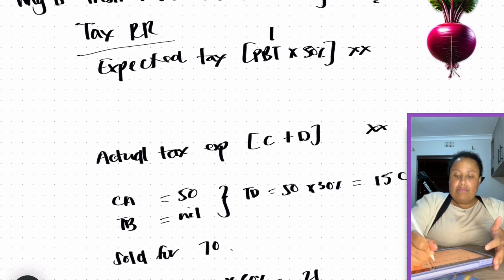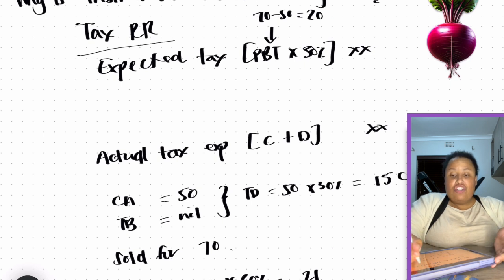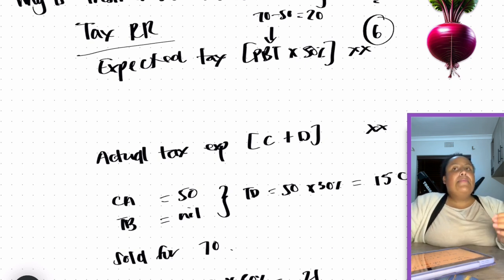In my starting point, in my profit, I have a profit already included there of 20. And then in my expectation, I'm taking that 20, multiplying it by 30%. So that gives me an expected tax of 6 as it relates to the profit on sale. But let's think about the end point, which is the actual tax expense. Within the current tax, I have 21, which is the current tax that I have paid on this asset.